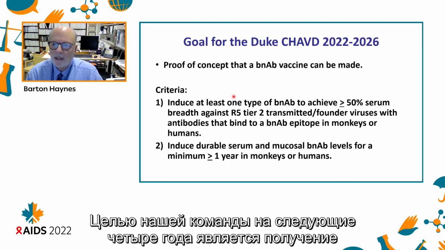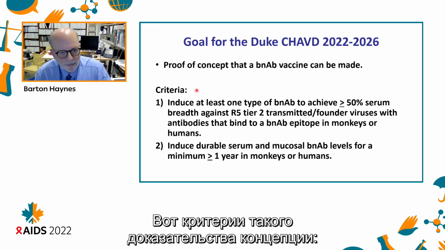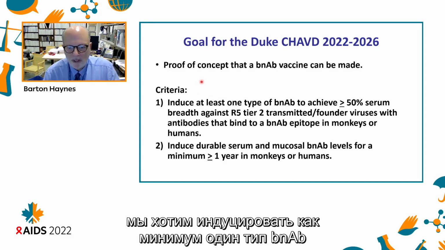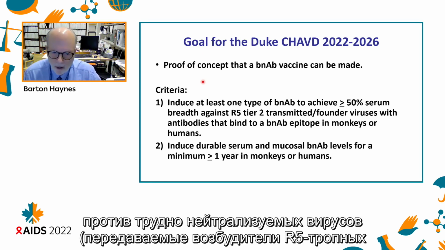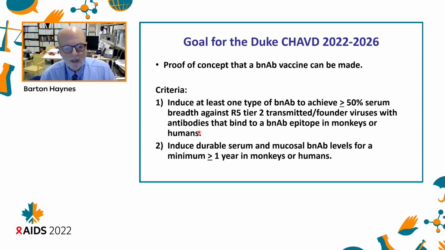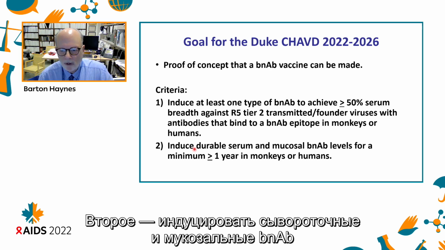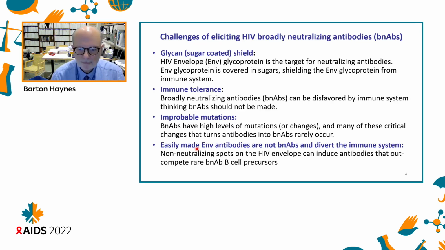The goal for our team over the next 4 years is to achieve proof of concept that a broad neutralizing antibody vaccine can be made. The criteria for this proof of concept is that we want to induce at least one type of broad neutralizing antibody to achieve greater than or equal to 50% serum breadth against hard to neutralize viruses called R5 tier 2 transmitted founder viruses, with antibodies that bind to a broad neutralizing epitope in monkeys or humans, preferably humans. Secondly, to induce serum and mucosal broad neutralizing antibody levels for a minimum of a year in monkeys or humans.